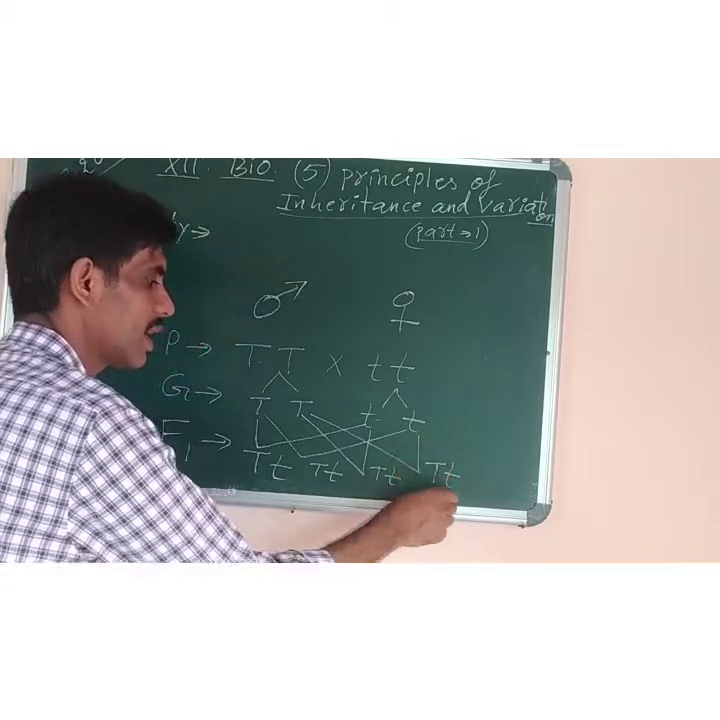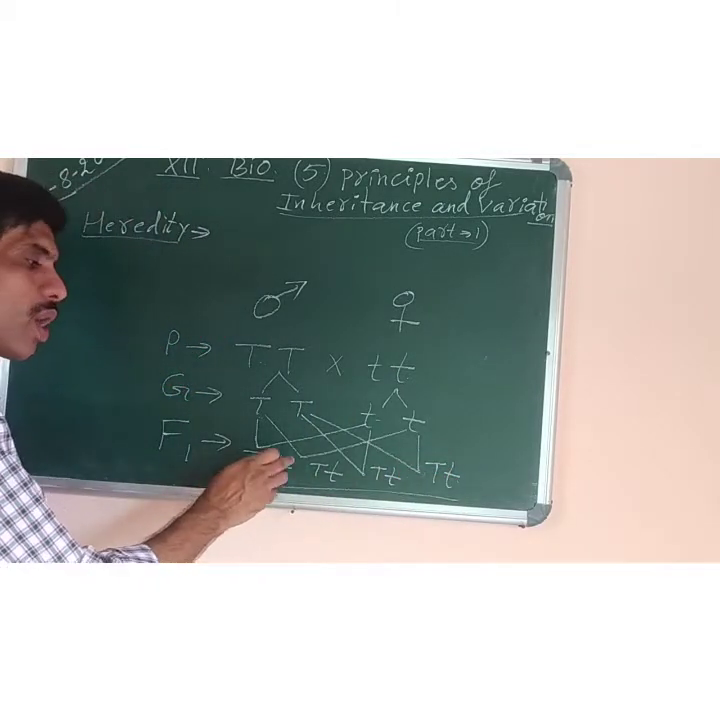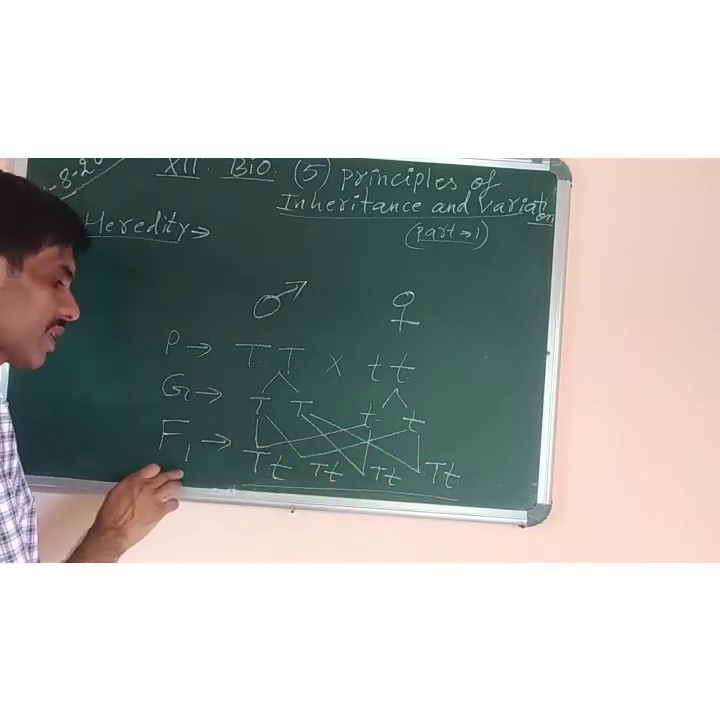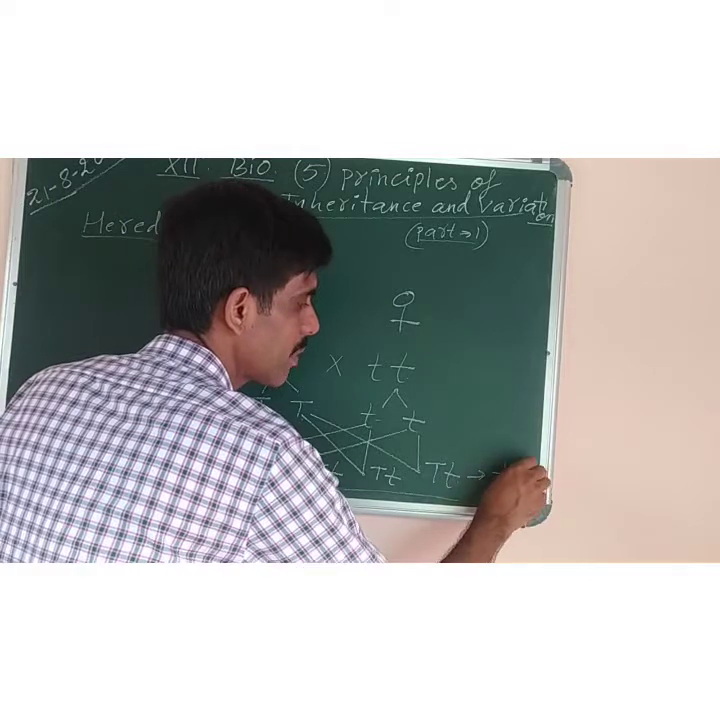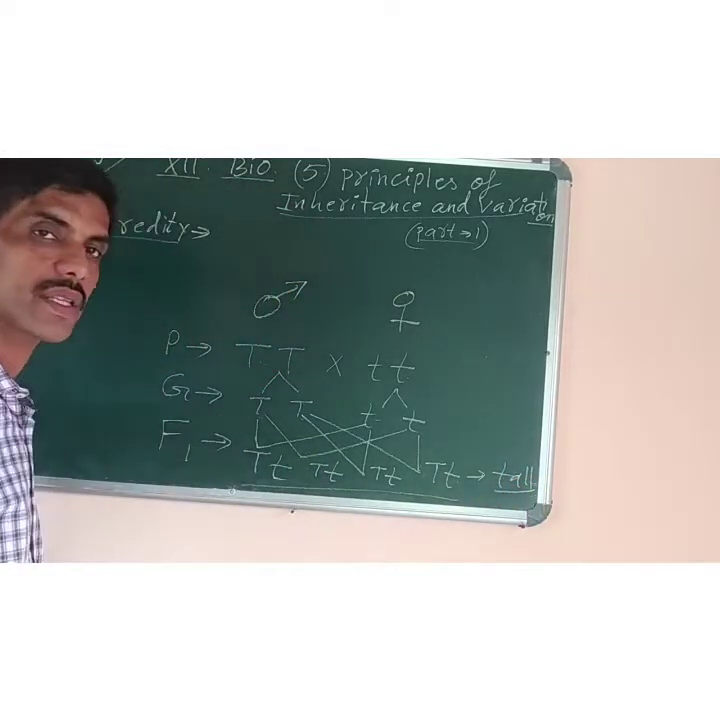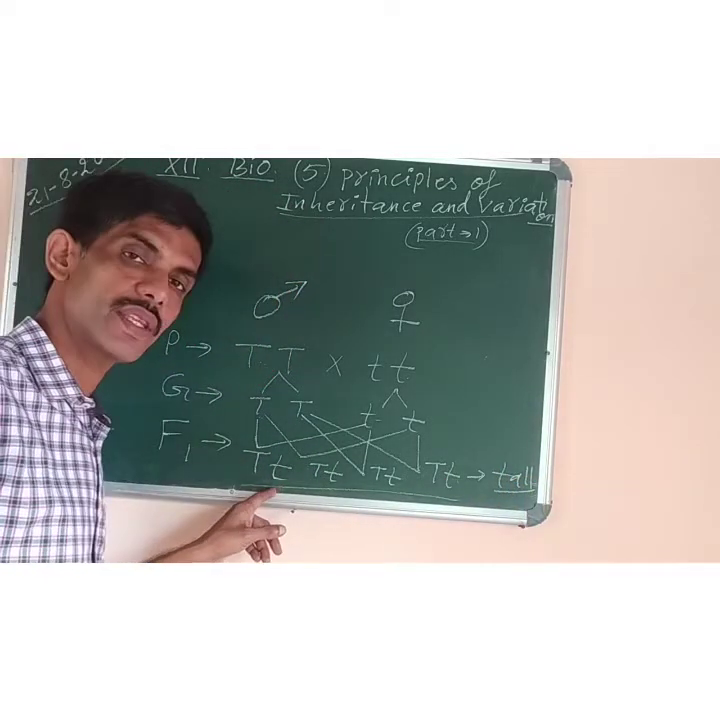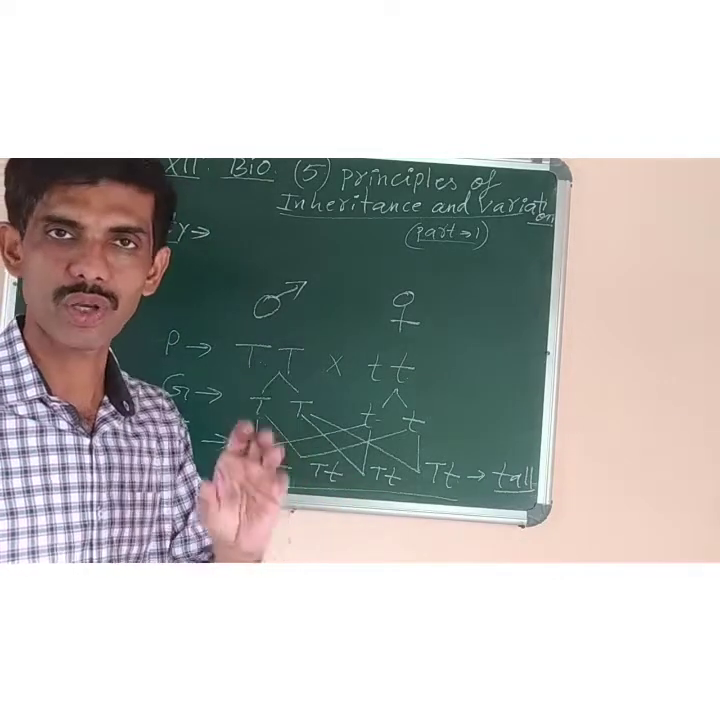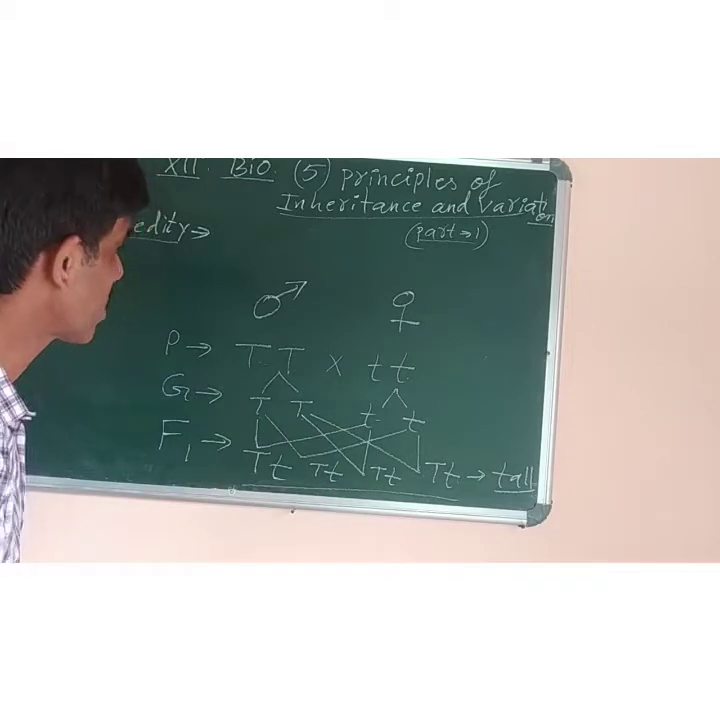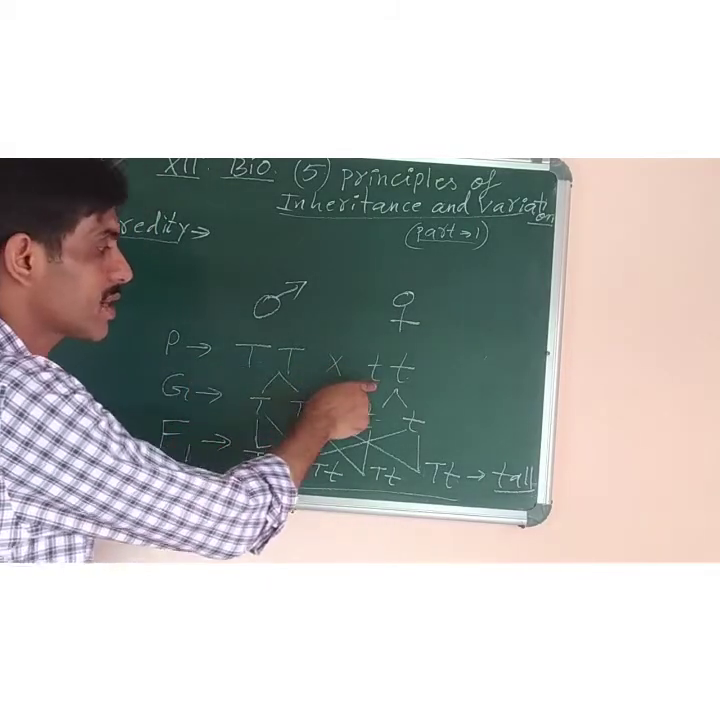So what do you find? That the result is the same. All the four plants which are produced in the first generation, F1 generation, they are tall. But what type of tall? Homozygous or heterozygous? Because one is capital T, the other is small t, such type of tallness is called heterozygous tall, not homozygous tall. Homozygous tall means this one. Okay, homozygous dwarf means this one.